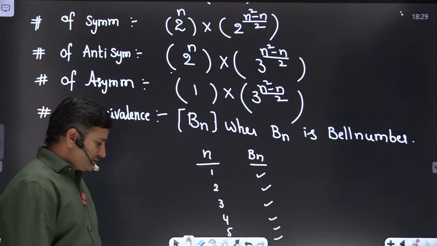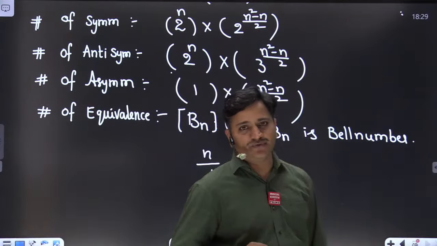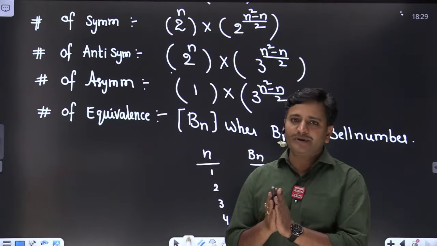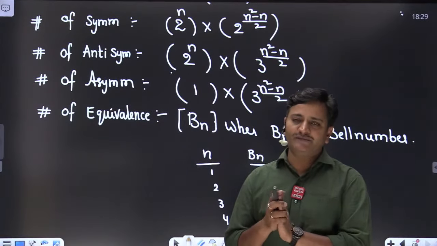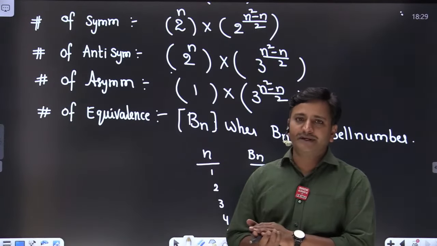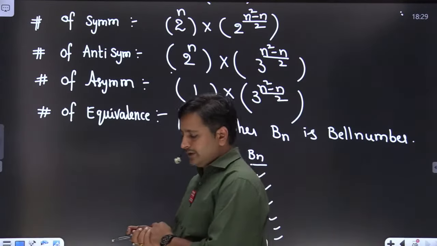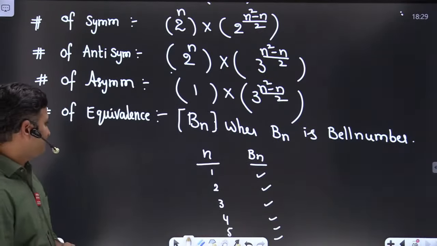Okay, so the first stage of the relations concept is over. In the first stage I explained how many relations are possible: reflexive, irreflexive, symmetric, antisymmetric, and equivalence relations. Now we are moving to the second stage, friends. Okay, is everybody clear up to this part?